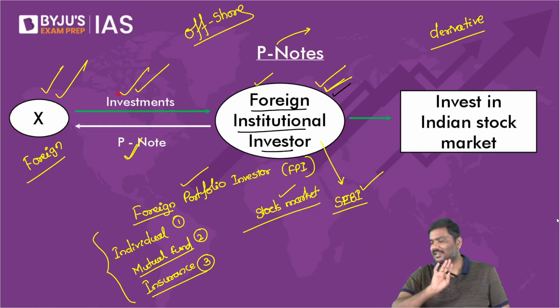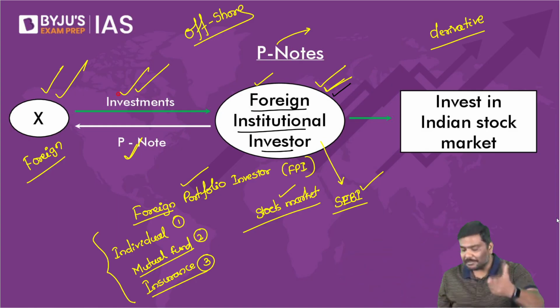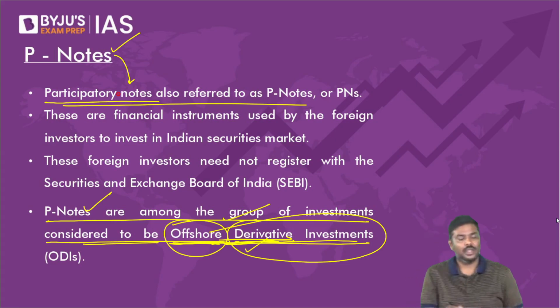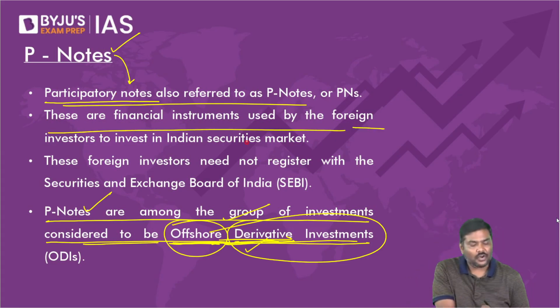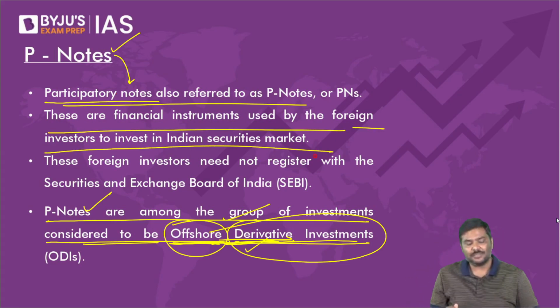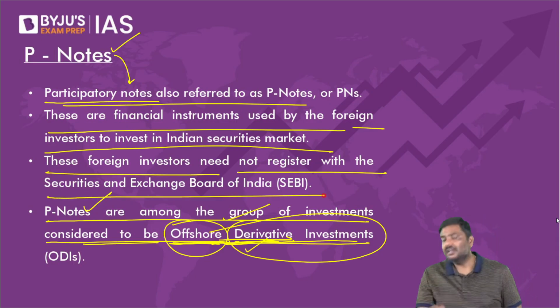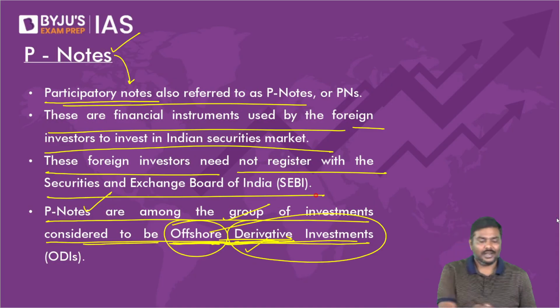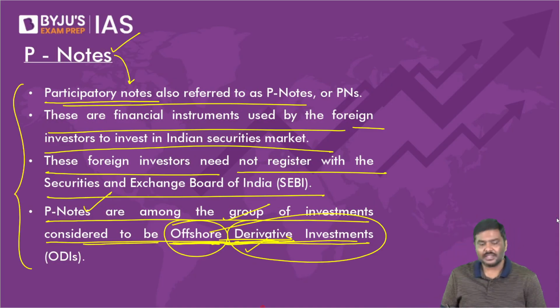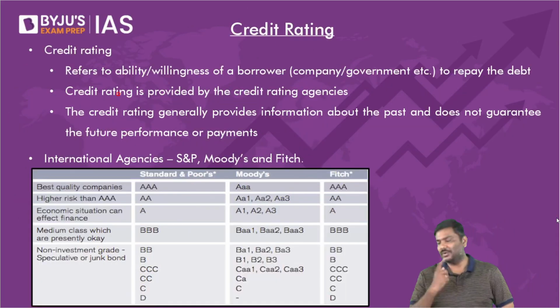Answer is yes. These are certain important points regarding participatory notes. Please be very careful. These are financial instruments used by foreign investors to invest in the Indian securities market. The foreign investors need not register with SEBI for investing in the stock market. These instruments are very famously referred to as participatory notes or P notes.